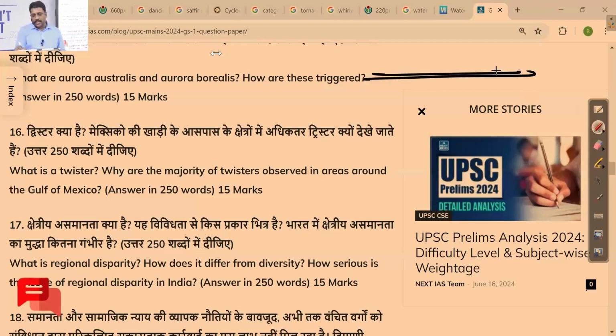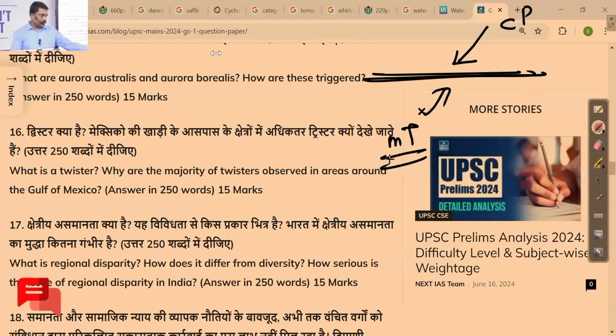Because temperate cyclonic circulation results from the confluence of two contrasting air masses. What are the two contrasting air masses? One is continental polar air mass and another is maritime tropical air mass. Here, in a tornado, one more air mass is added. What is that air mass? Continental tropical air mass is also added. So that's the reason we say this mechanism is closer to temperate cyclonic circulation. Somewhere I'm talking about intensified temperate cyclonic circulation.